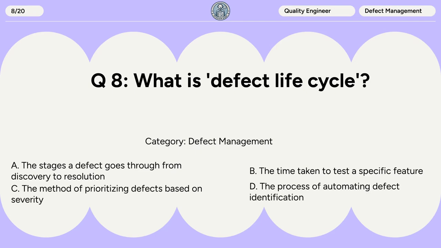Question 8. What is defect lifecycle? A. The stages a defect goes through from discovery to resolution. B. The time taken to test a specific feature. C. The method of prioritizing defects based on severity. D. The process of automating defect identification.